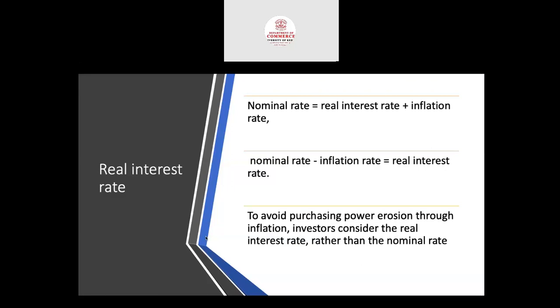So nominal rate is equal to real interest rate plus inflation. Nominal rate minus inflation rate is equal to real interest rate. To avoid purchasing power erosion through inflation, investors consider the real interest rate rather than the nominal interest rate. That means the intelligent investor should consider the real rate of return rather than the nominal rate of return, because the real rate of return would be adjusted with the inflation.